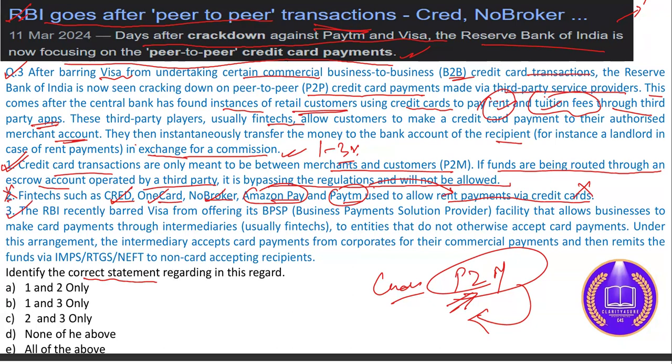RBI recently barred Visa from offering BPSP, Business Payment Solution Provider, facility that allows the businesses to make card payments through intermediaries to entities that do not otherwise accept the card payments. Under this regulation, the intermediary accepts card payments from the corporates for their commercial payments, and then remits the funds via IMPS to non-card accepting recipients. This statement is absolutely correct. So by this, option B would be correct. 1 and 3. All right.